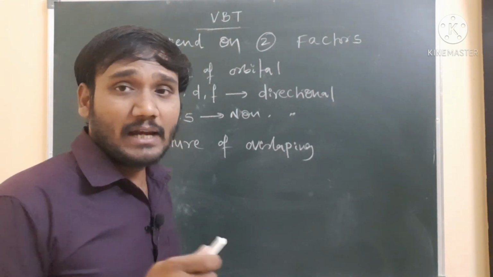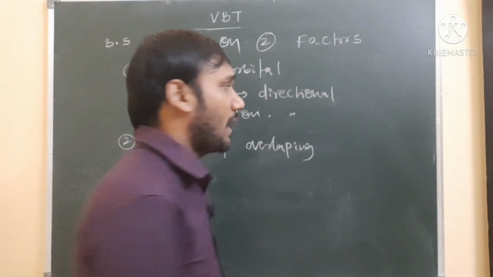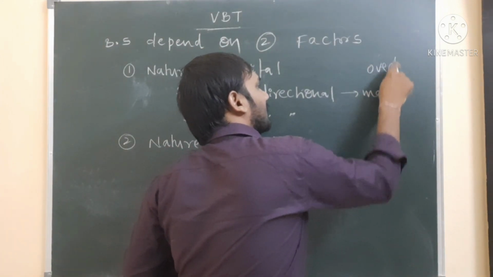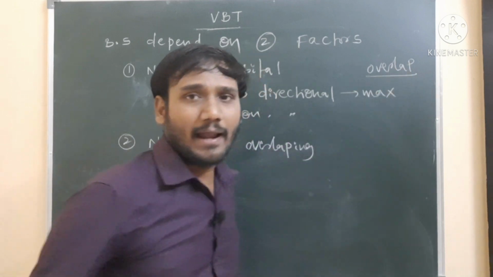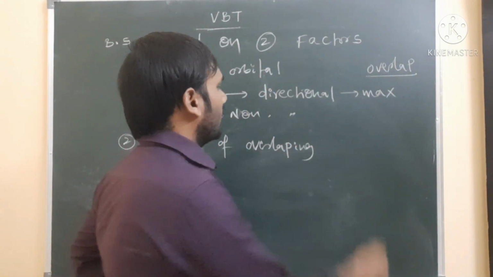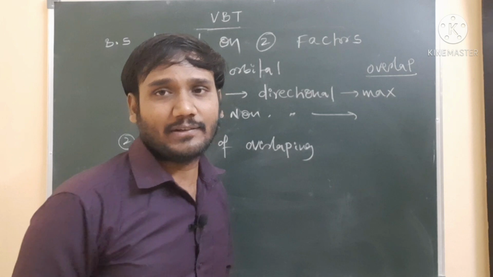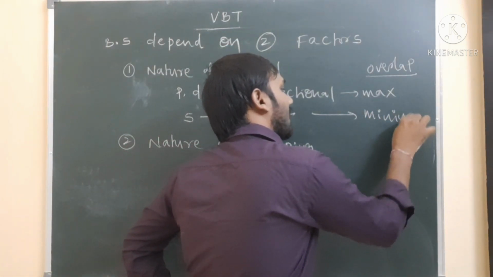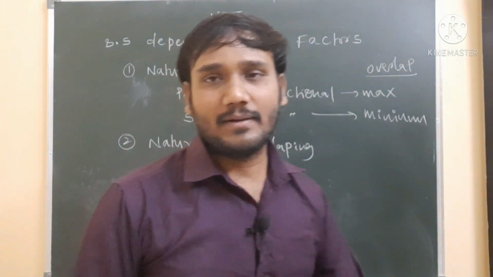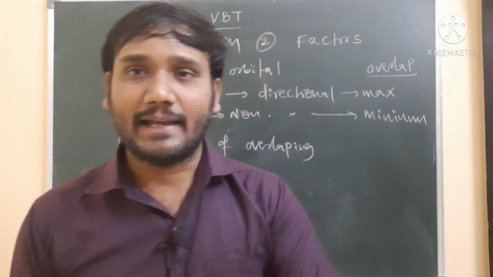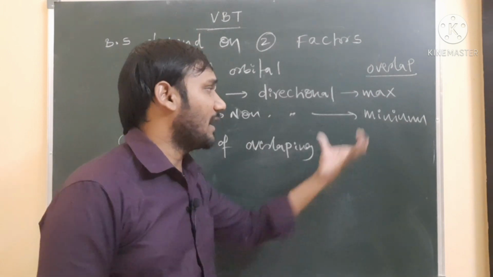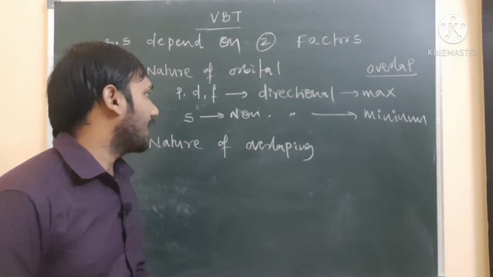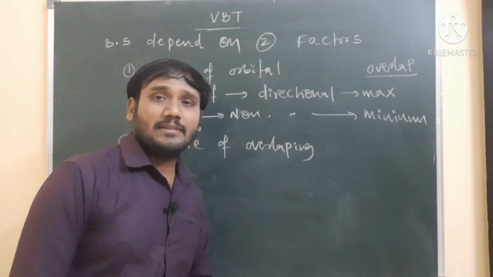So the orbital that is directional will overlap more, meaning maximum overlapping takes place. The s orbital is non-directional, which means minimum overlapping takes place. So maximum overlapping is for directional orbitals, and minimum overlapping is for the non-directional s orbital. The s orbital is non-directional, and the p, d and f orbitals are directional.